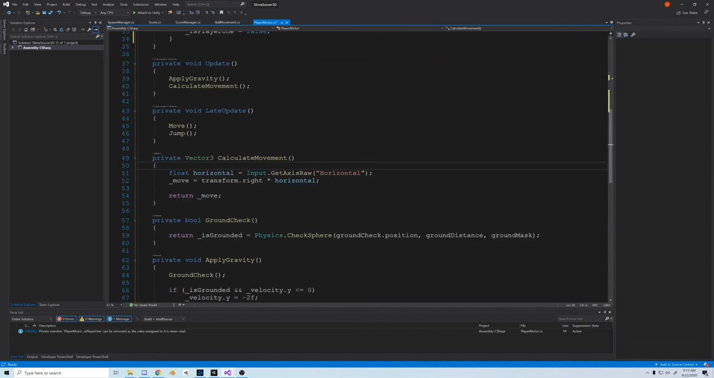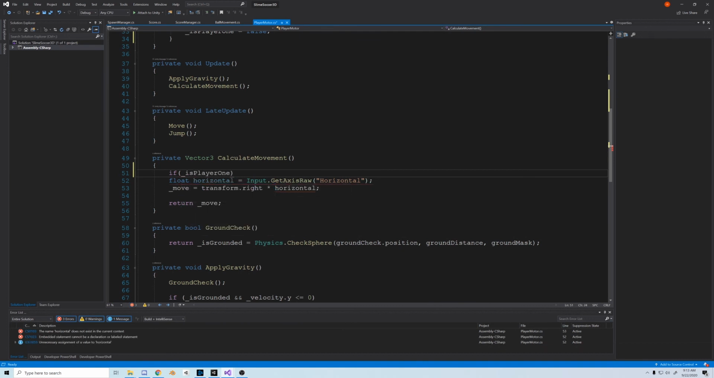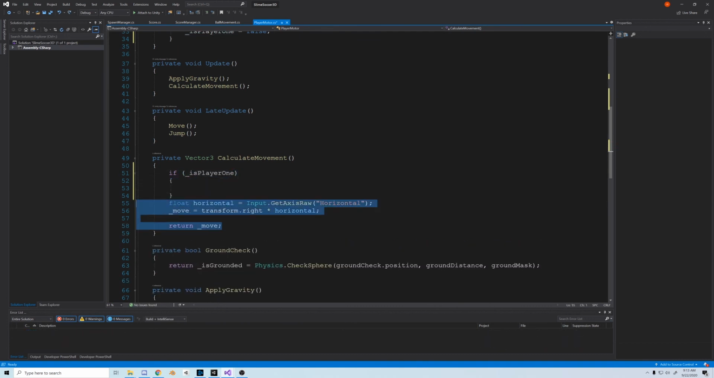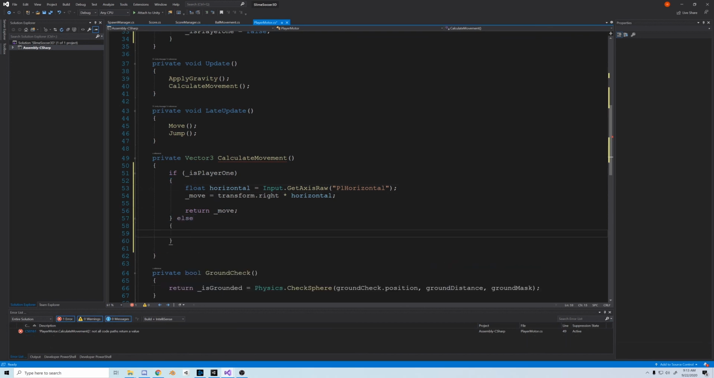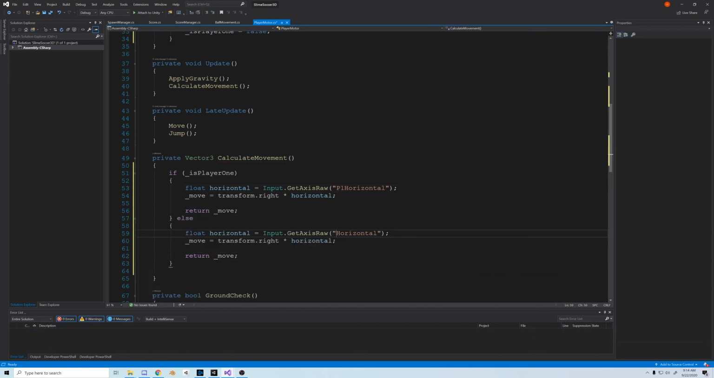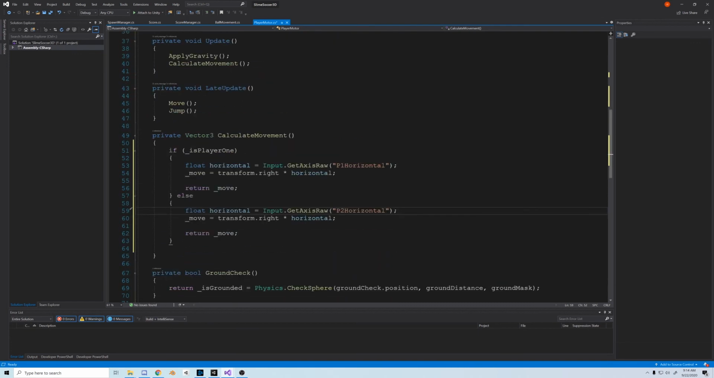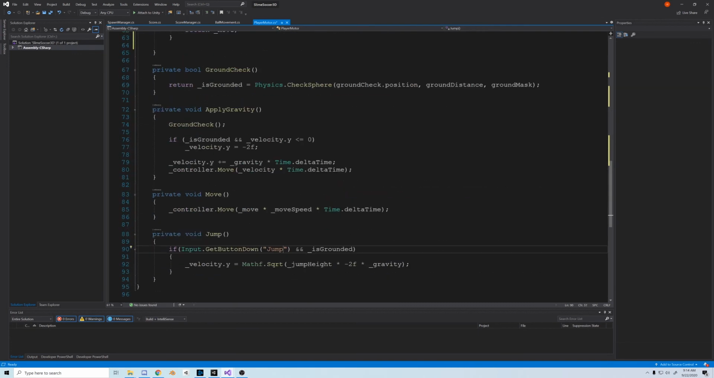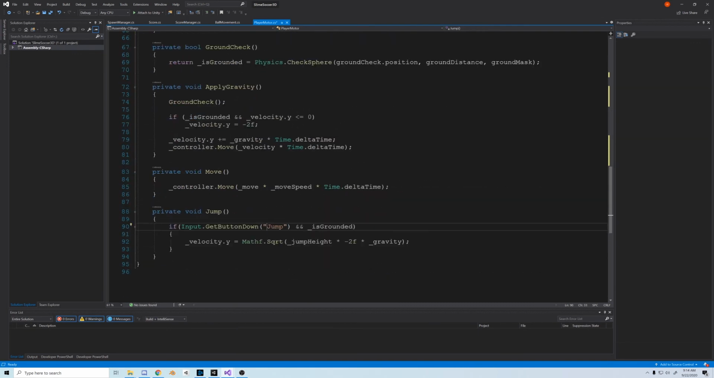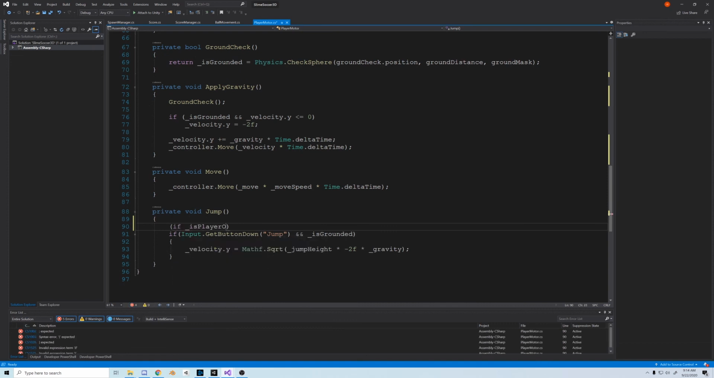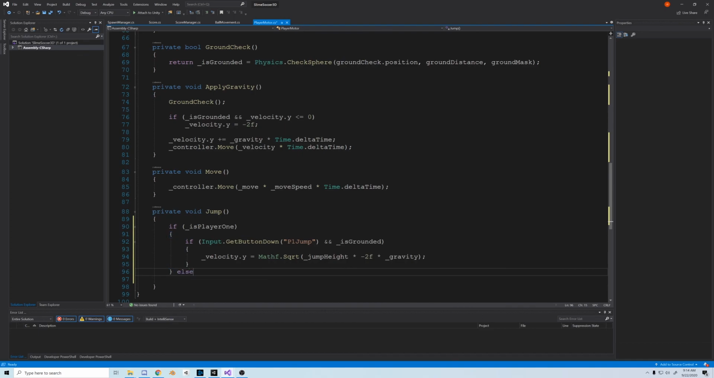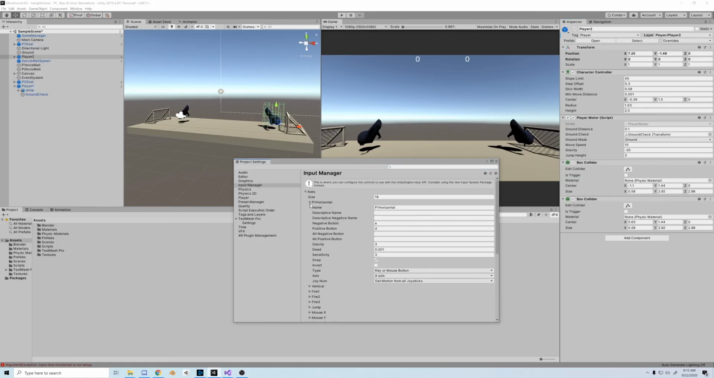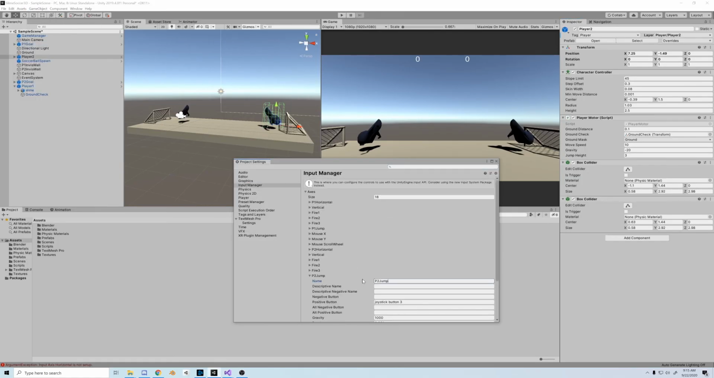Now let's go to calculate movement and set up separate controls for player 1 and player 2. Then put all the code in there, change the horizontal axis to P1 horizontal, then else, same code but P2 horizontal. We don't really want to repeat ourselves, so we could actually move that return statement out of the nest since it returns the same value either way. Now we'll do the same thing for jump. If player 1 it's P1 jump, and for player 2 the same thing, P2 jump. Then, in our input, let's add P1 and P2 jumps.